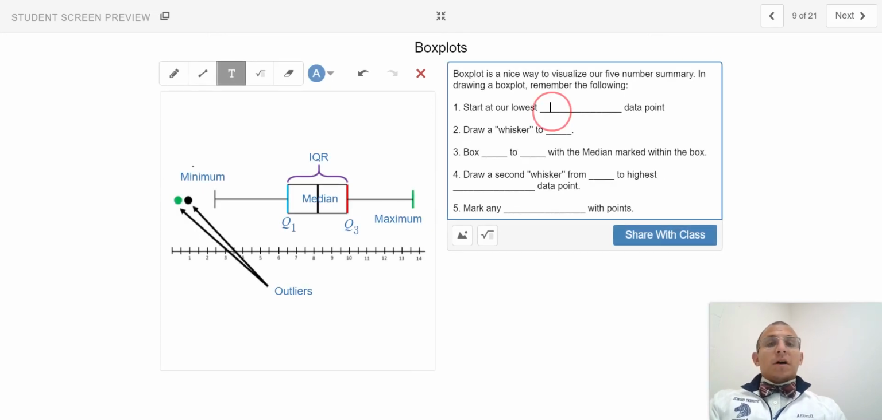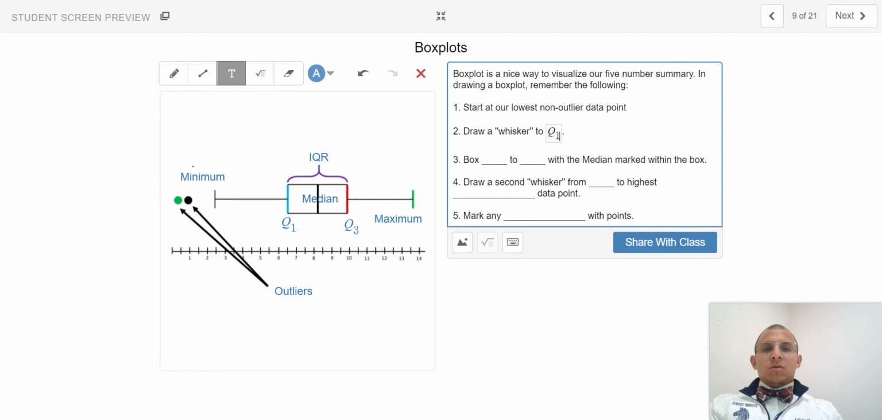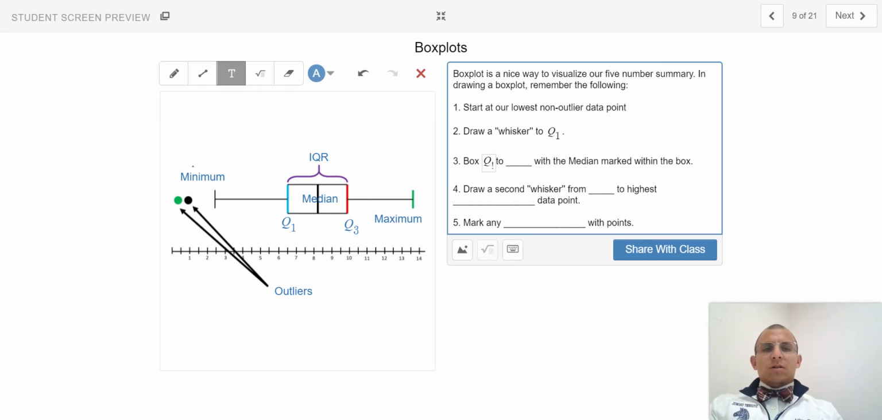To draw a box plot, remember the following. Start at our lowest non-outlier data point. Right? This is our lowest non-outlier data point, not these two dots. Okay, this value of 2.5. Draw a whisker to quartile 1, then draw a box from quartile 1 to quartile 3, with the median marked within the box, as we see here to our left-hand side.